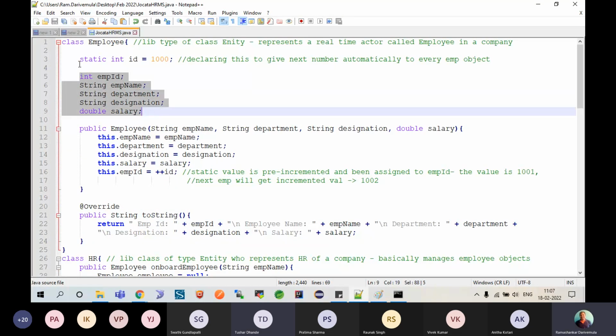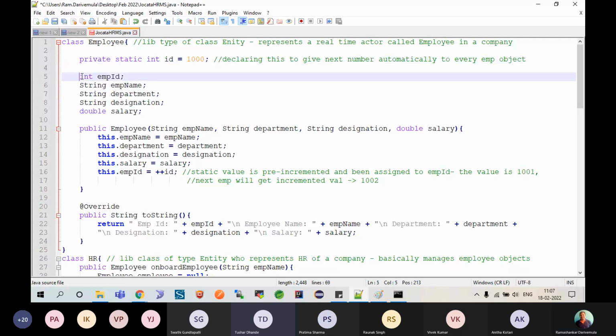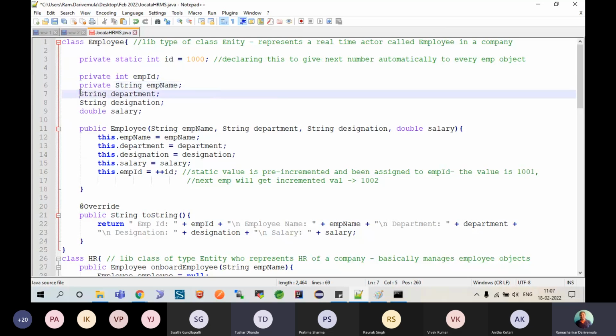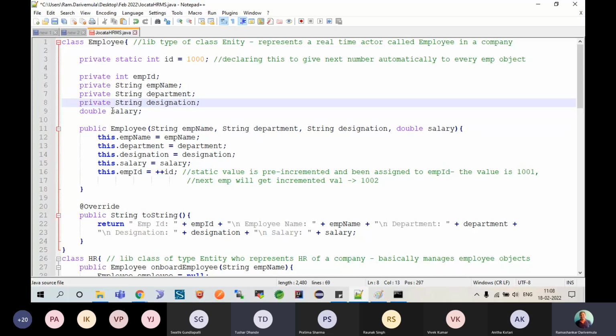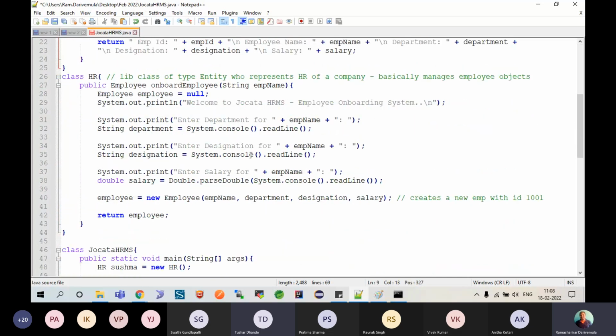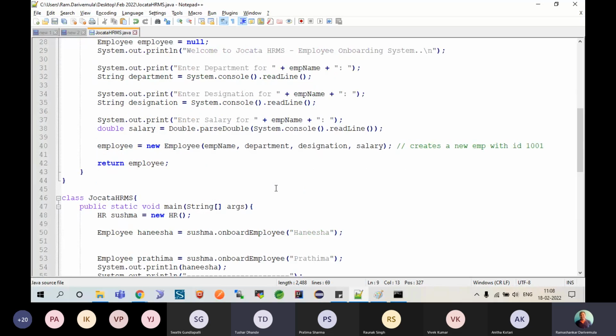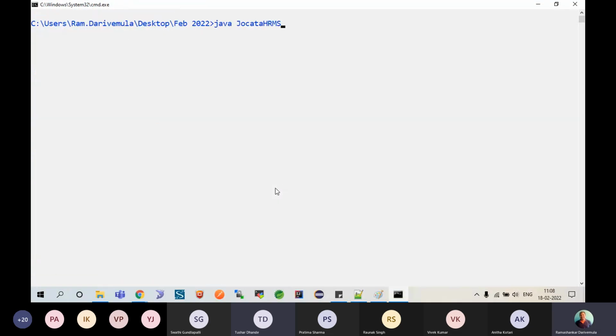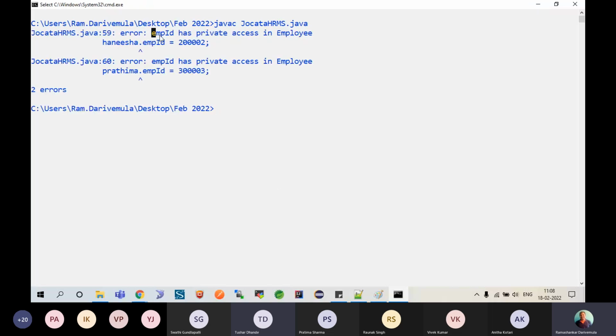So never ever give your data members openly available to anyone. What should I do, Ram? Well, please make them private. That's all. Private. Now by making them private, I am not allowing any outsider to access it here or wherever it is. Okay, let's say control S. I'll go back here and we'll try to recompile the program. I immediately get errors saying that employee ID has private access in the class employee. That means an outsider cannot touch the employee ID.